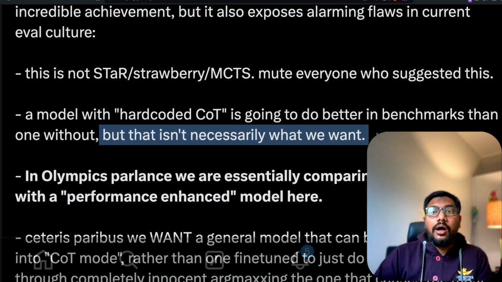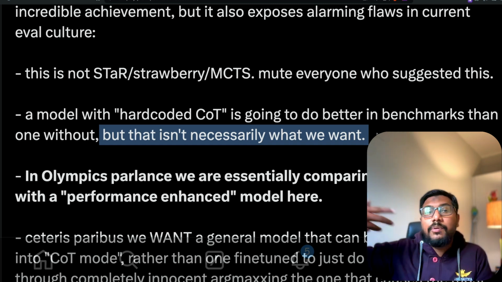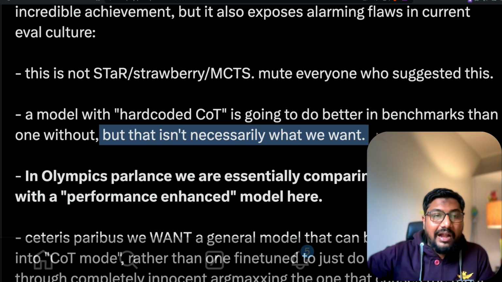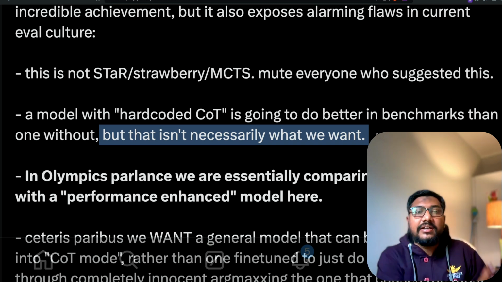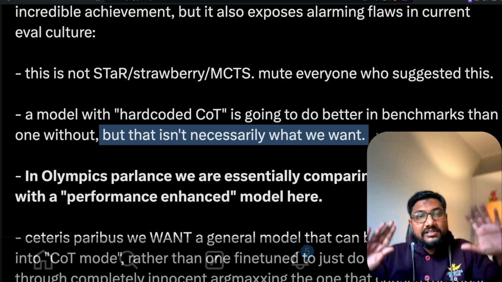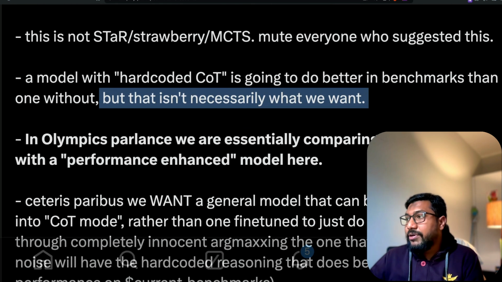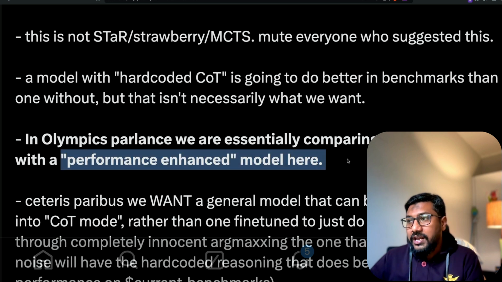So when you tell a model to think step by step, you want the model to have the capability to think step by step rather than having the hard-coded data set that lets the model think step by step. I mean, in my mind, these are two different things. Let me know in the comment section if it is the same thing. In Olympics parlance, we're essentially comparing natty models with a performance-enhanced model here.